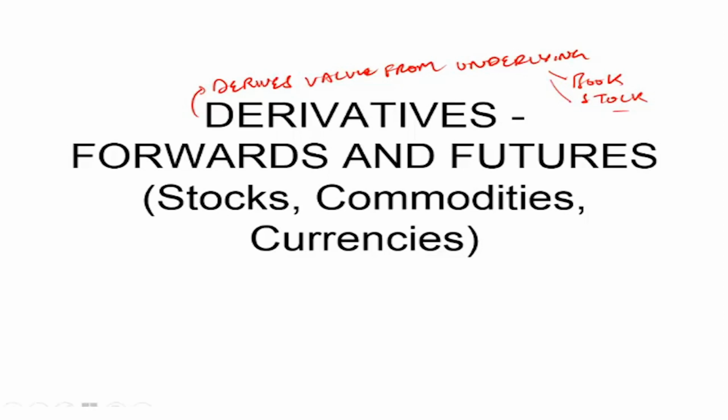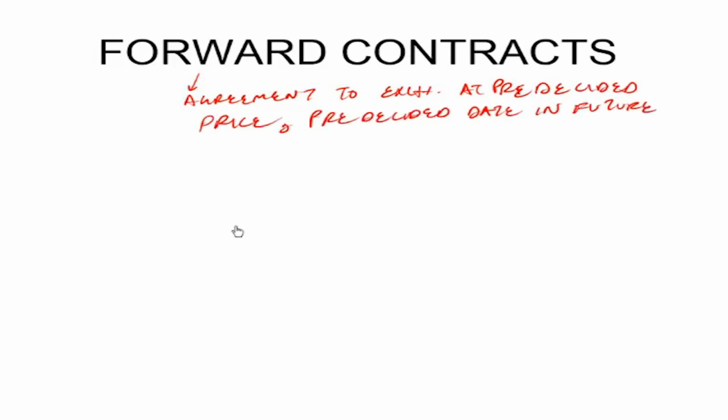Now the first kind of derivatives that we will focus on are called forwards. A forward contract is an agreement between two counterparties to exchange an asset at a pre-decided price, very important, at a pre-decided date in the future. Now let's assume there are two individuals. There is individual A and there is individual B.